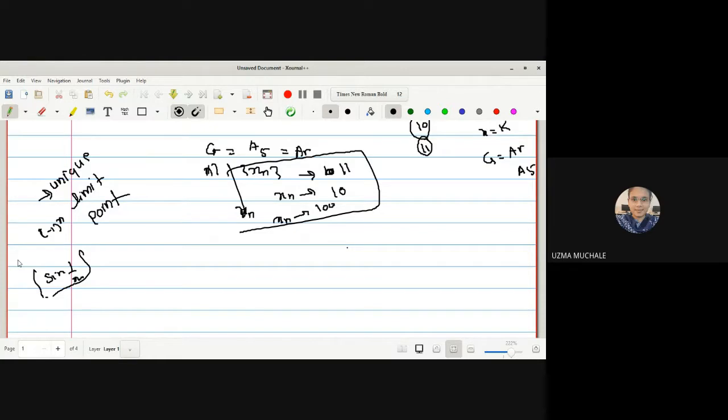But in this case, in topology, we are saying that any sequence, if it converges, it may have different limit points. By this example itself, we can be sure that for any sequence, it doesn't mean that in the topology it has a unique limit point. But no doubt, in topology also we are going to have a unique limit point, but only in a T2 space. That we will prove later on, that a T2 space has the property that any converging sequence will converge to a unique limit point.